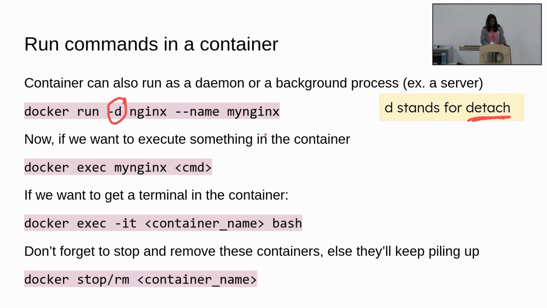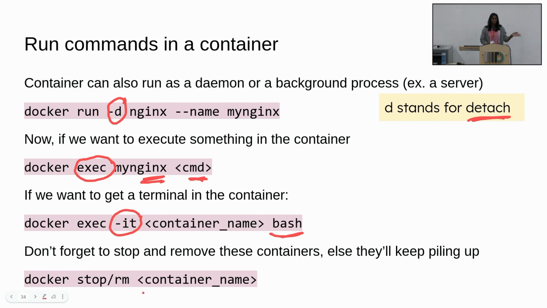But if you run something like that, and now you want to execute something in that running Docker container, you use the exec command. With exec you specify the name of the container, and then a command, and you will be able to run any command in a container that is already running. Exec also has the additional flag -it, which is interactive, which means you can get a terminal in the container by running docker exec -it of the container, and then the command, which is just bash.